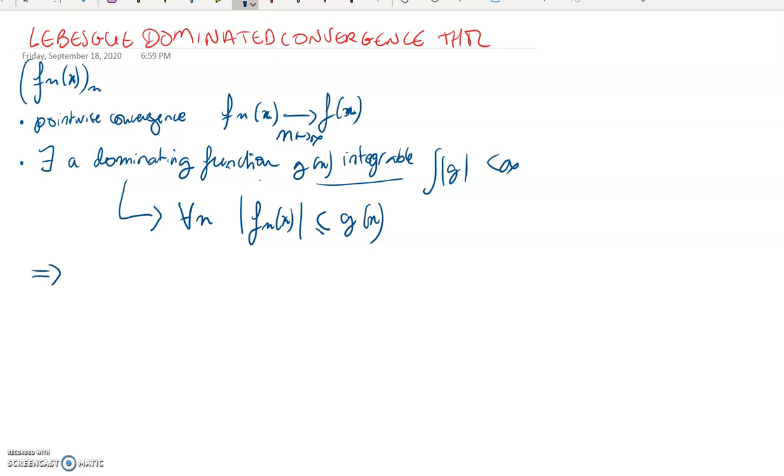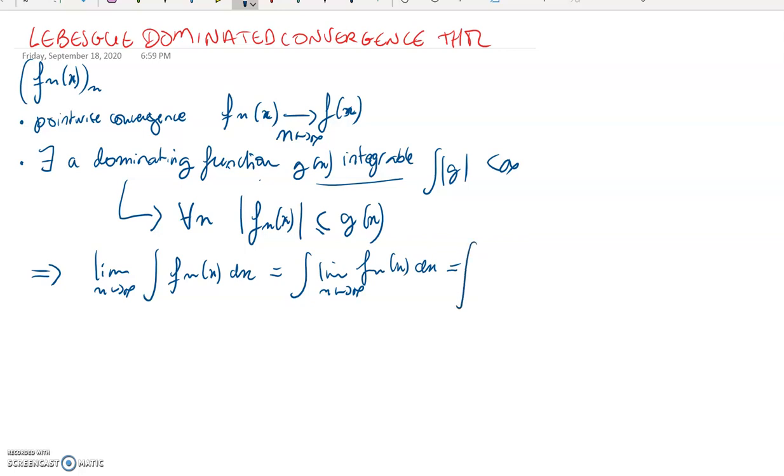In that case, you have that the limit as n tends to infinity of the integral of f_n of x dx is equal to the integral of the limit as n tends to infinity of f_n of x dx, which is, of course, the integral of the pointwise limit f of x.